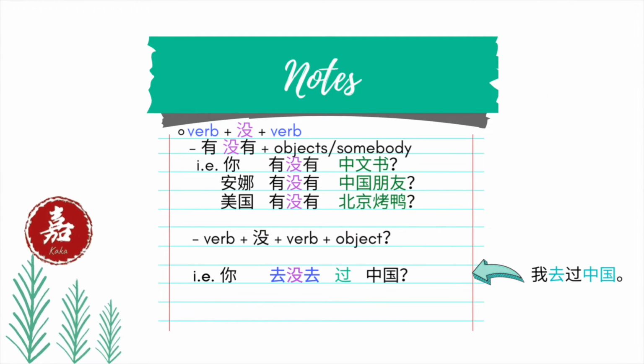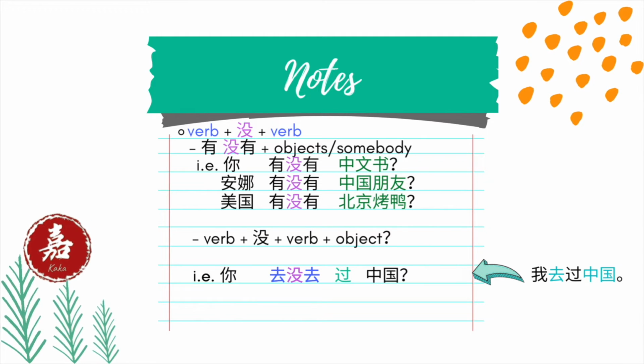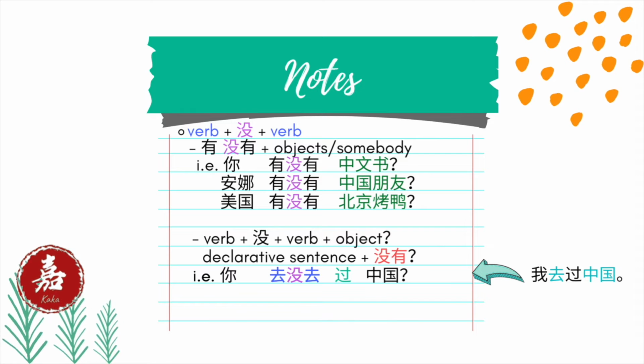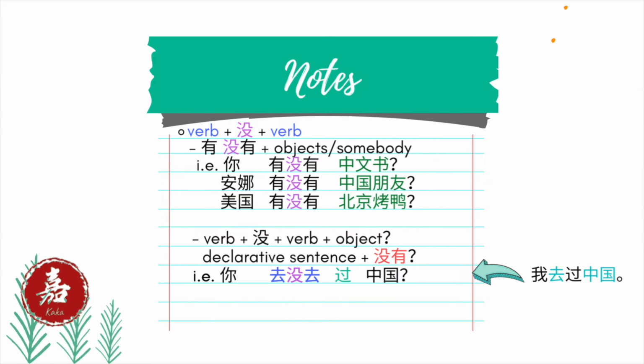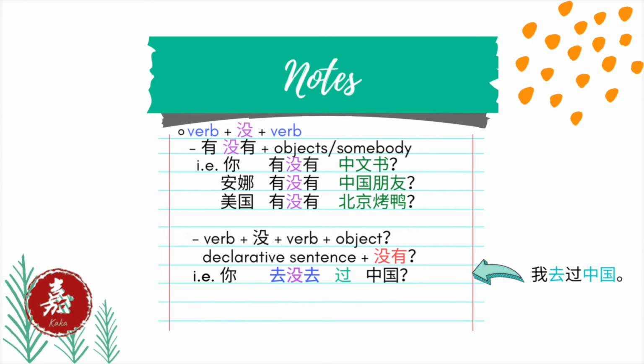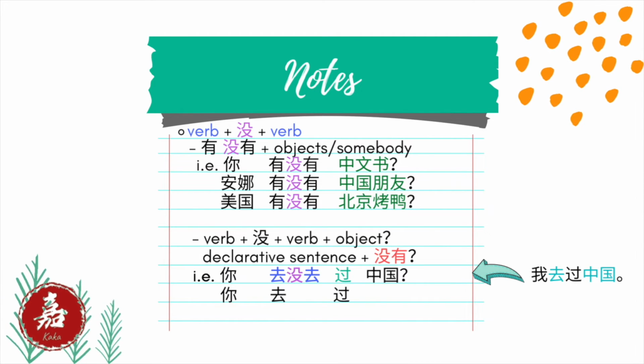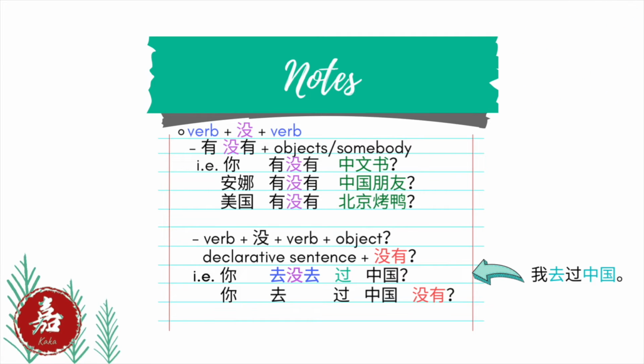Other than negating the verb itself, we could also directly add 没有 at the end of the declarative sentence to ask a yes or no question. Then the question will be 你去过中国没有? Have you ever been to China or not?